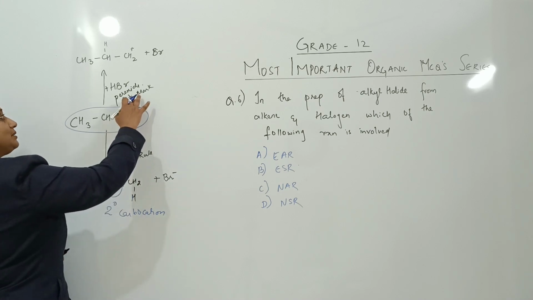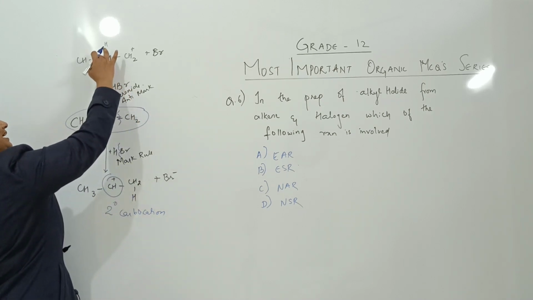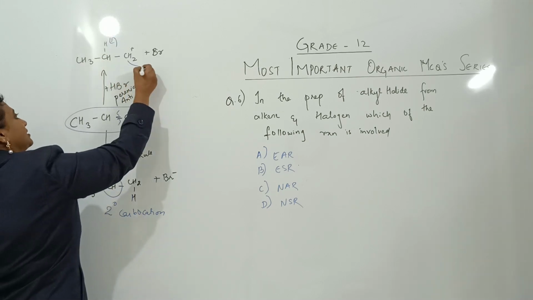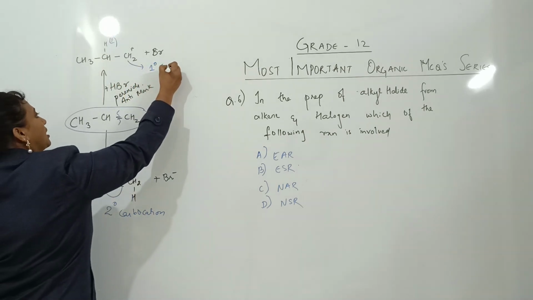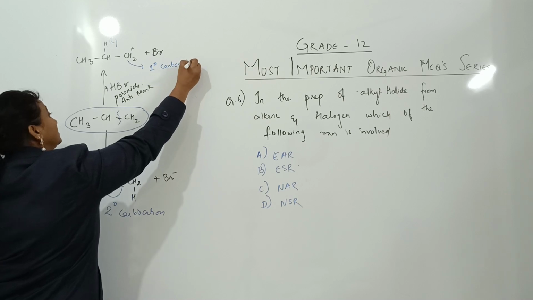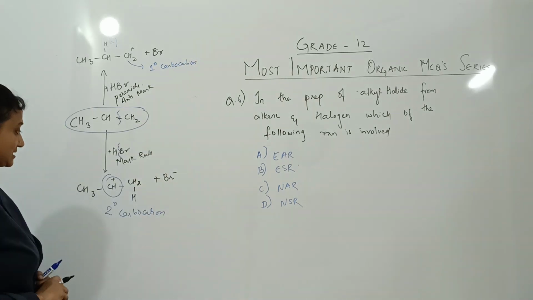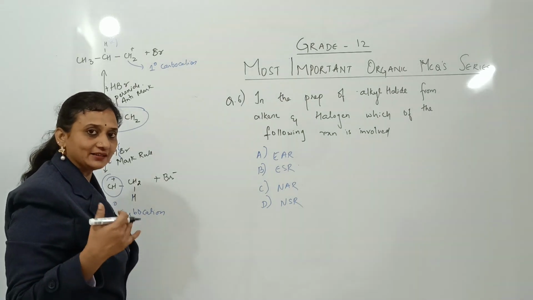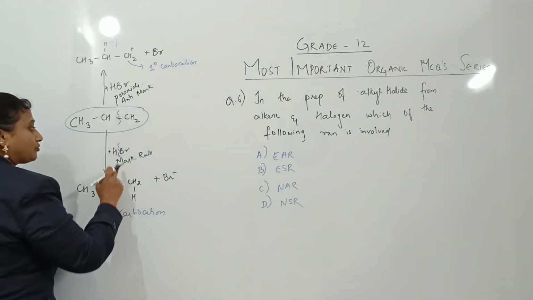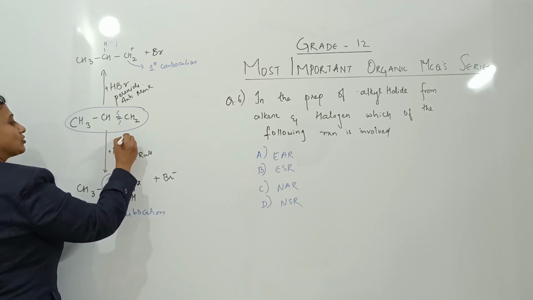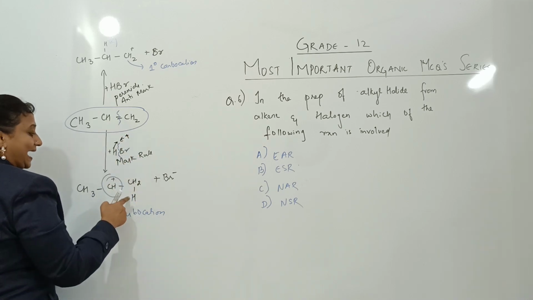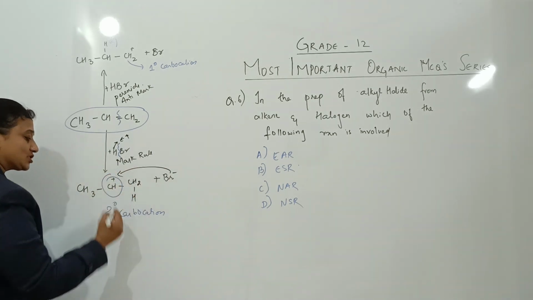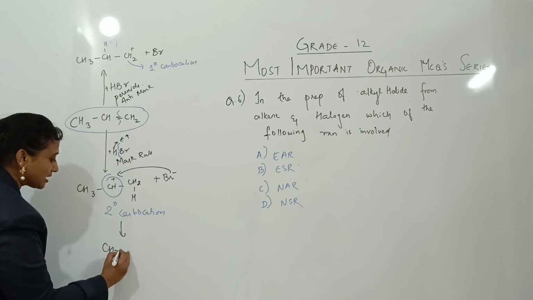In the presence of peroxide, anti-Markovnikov, when hydrogen goes and adds, it drags the electron density towards this side, and there is a formation of primary carbocation. Now simple as that. Once hydrogen gets added, so which is getting added? Electrophile is getting added. This is your electrophile. So the electrophile is getting added to this, forming a secondary carbocation. Now bromine goes and adds to this carbocation, giving us a stable product.